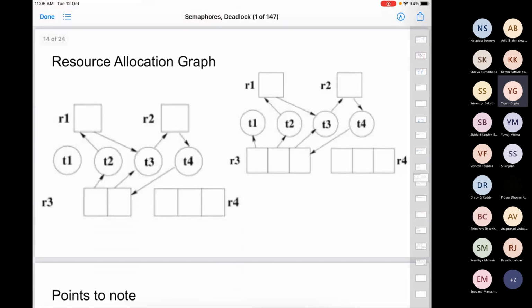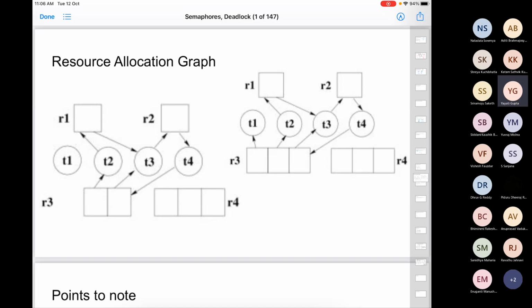Okay, what about this one on the right side? What we have done is we have just increased one instance of R3. I now have three R3 resources in my system. Is there a deadlock now? We feel T1 can execute. Are the others in deadlock, or can others execute?